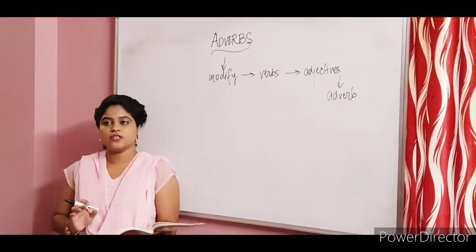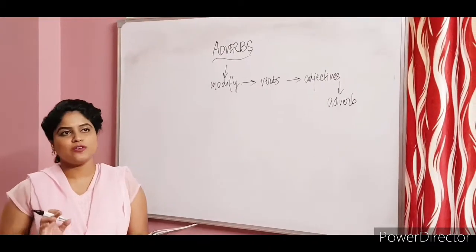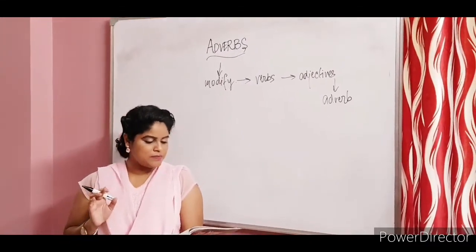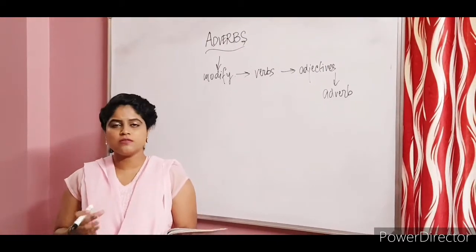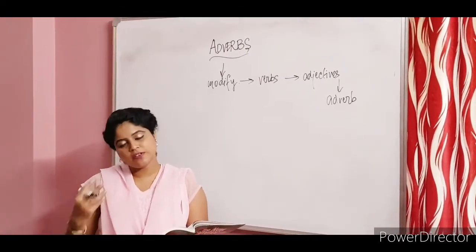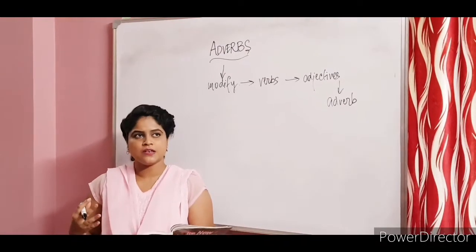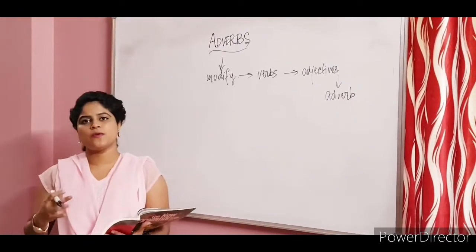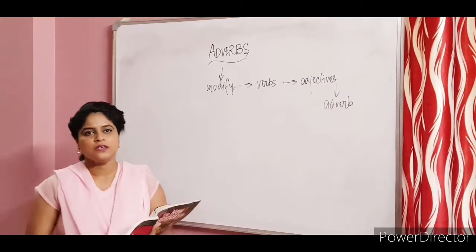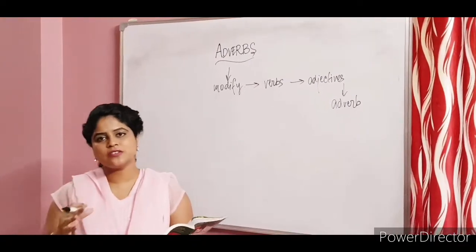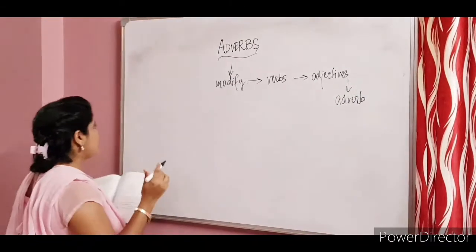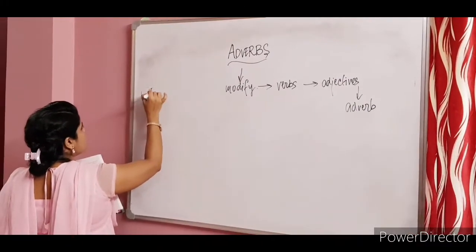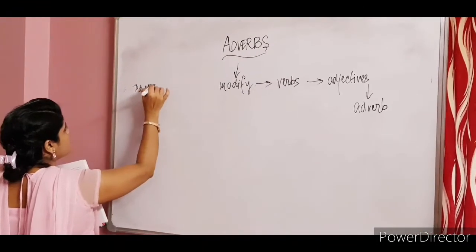The first one that really comes to my mind when we talk about adverbs is time. Okay, so yes, this is a very prominent one. Usually even when we take up adverb phrases, more than manner or place or frequency, what comes to our mind is time. That association is very prominent with time and adverbs. So the first one that we are going to list is adverb of time.